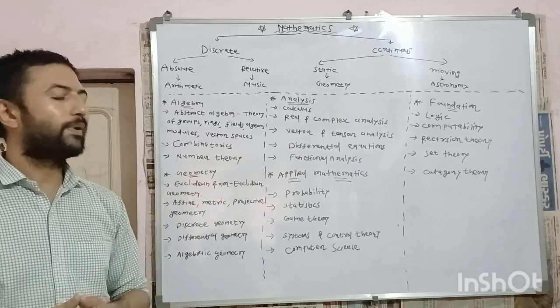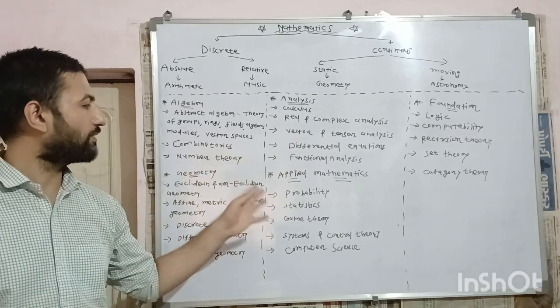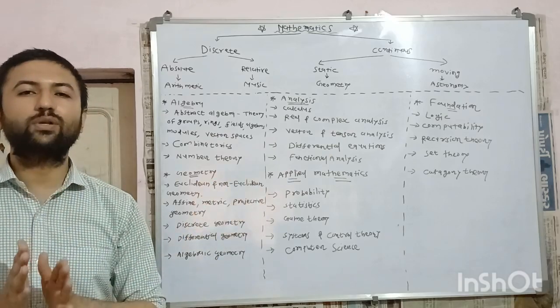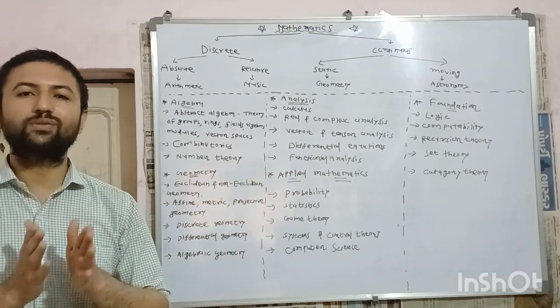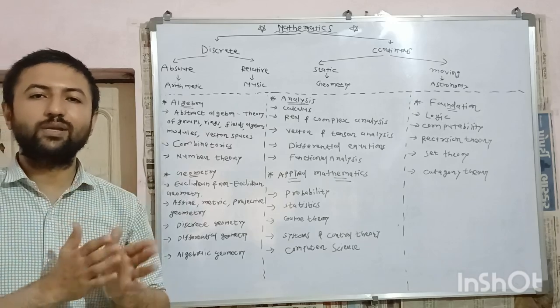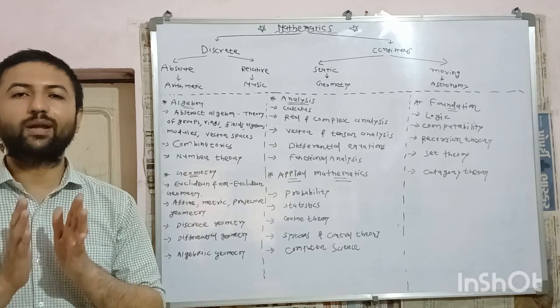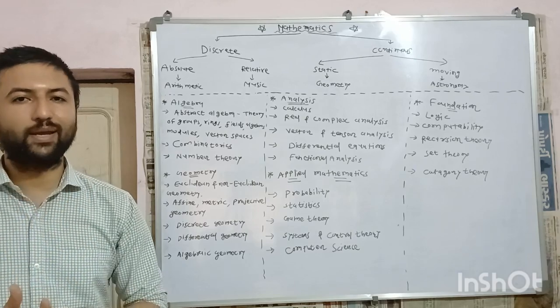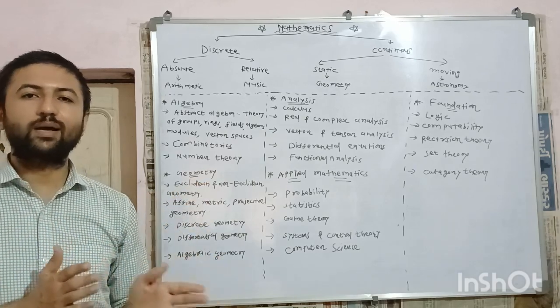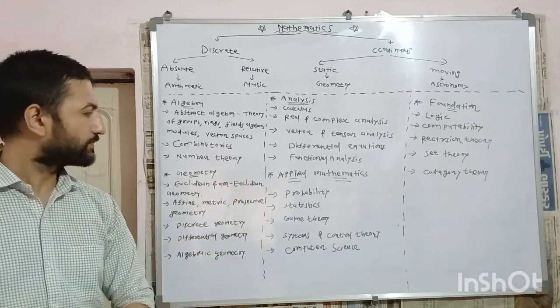Fourth class is applied mathematics, and first theory is probability theory and second one is statistics. Both theories are useful in studying economics as well as various branches of physics. Without the imagination of probability, one cannot understand quantum mechanics. Various operations like mean, median, mode are studied in probability and statistics.